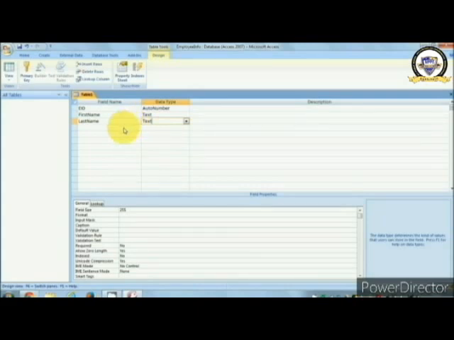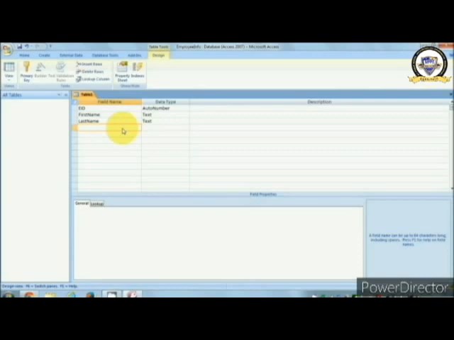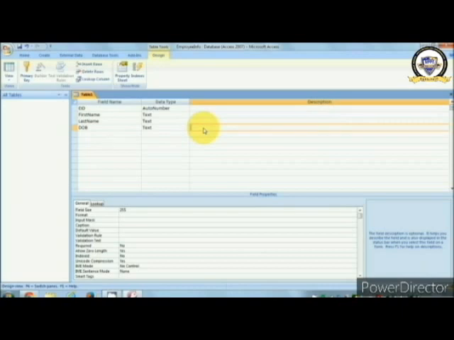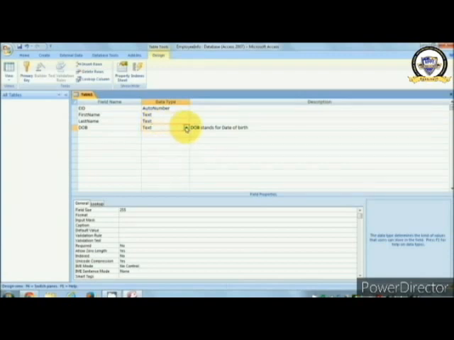For example, now we want to give the date of birth of an employee. So I will name my column DOB, sorry, not EOB. That should also be text. Here in the description we can give DOB stands for date of birth. Date of birth. The data type will be date and time here.